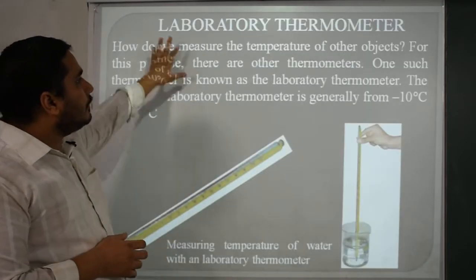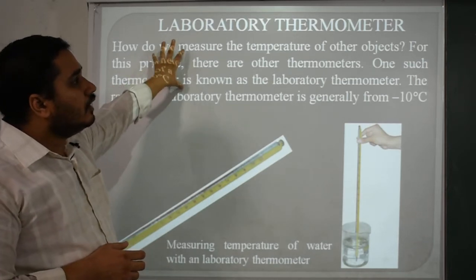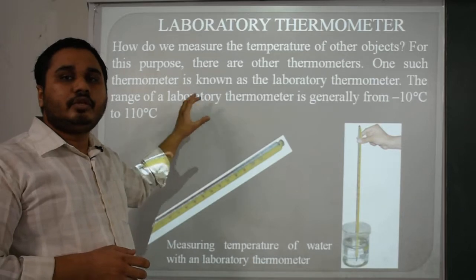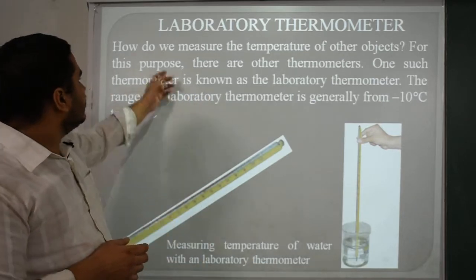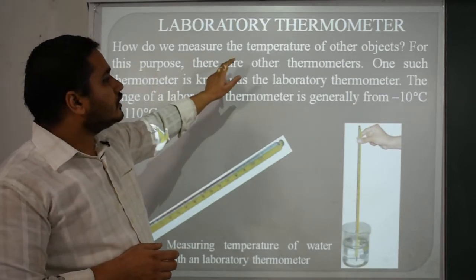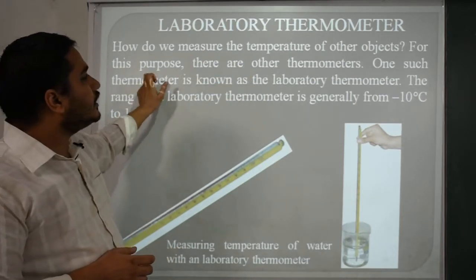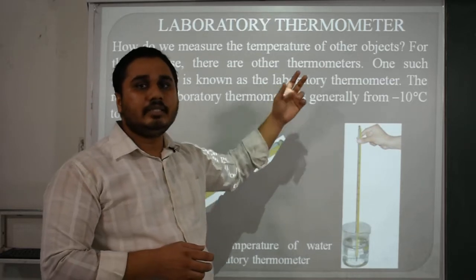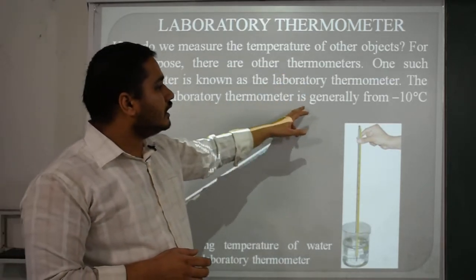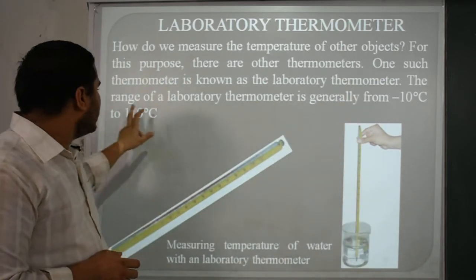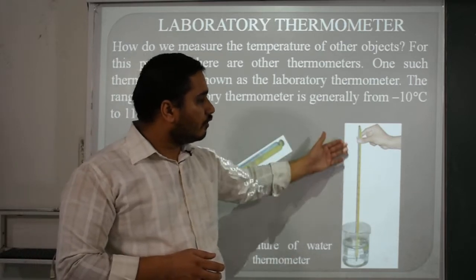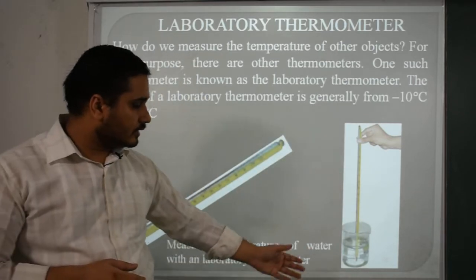Here is a laboratory thermometer, a new kind of thermometer which is used not to detect the human body temperature, but to detect the temperature of objects. How do we measure the temperature of other objects? For this purpose there are other thermometers. One such thermometer is known as the laboratory thermometer. As its name indicates, it is used in the laboratory. The range of a laboratory thermometer is generally from minus 10 degrees Celsius to 110 degrees Celsius. And this is the process of keeping the thermometer in hand and the bulb in the object.